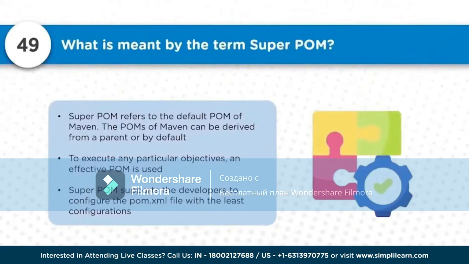So if you define some dependencies in that super POM, automatically the child POM will also be able to inherit all those dependencies. We can put some executions, like some configuration, in the super POM, so that if multiple projects are going to refer to that, they should be able to refer to it easily. That's the reason why we primarily use the super POM, so that we can have the execution, some processes put up over there, and all the other projects should be able to refer or inherit from there.